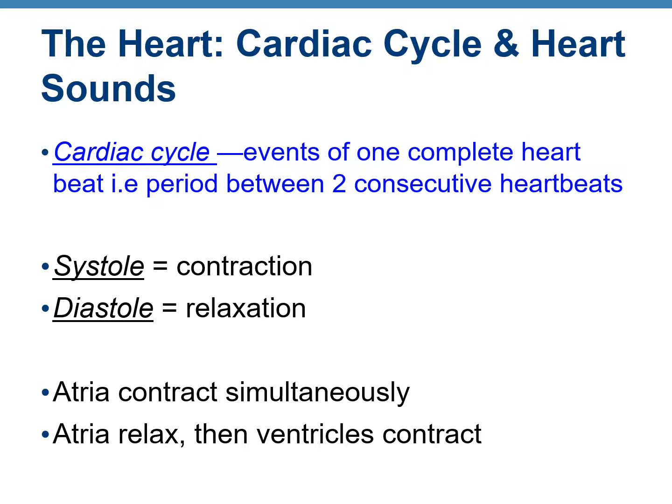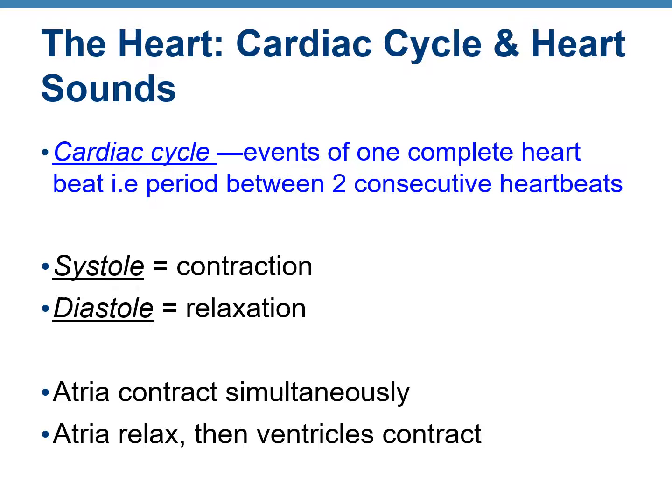Cardiac cycle. This is an important topic, and please do not confuse this with blood circulation in the heart or the cardiac conduction system. The definition of cardiac cycle is the events of one complete heartbeat, that is, whatever is occurring in the heart between two consecutive heartbeats. And there are two main events that occur in a cardiac cycle. One is the contraction of the heart, which in scientific terms we call systole, and the other one is relaxation, which is diastole.